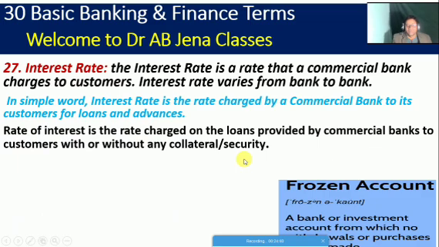So next, friends, we will see the meaning of interest rate. The interest rate is the rate that a commercial bank charges to a customer. Interest rate varies from bank to bank. In simple words, interest rate is the rate charged by a commercial bank to its customer for loans and advances. So the rate of interest is the rate charged on loans provided by a commercial bank to a customer, with or without any collateral or security. That is known as the interest rate.